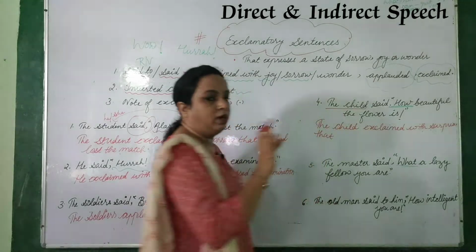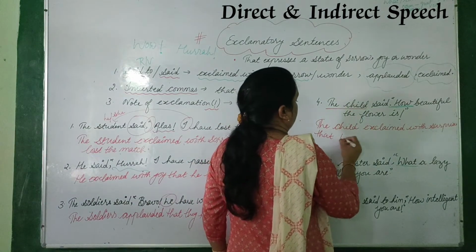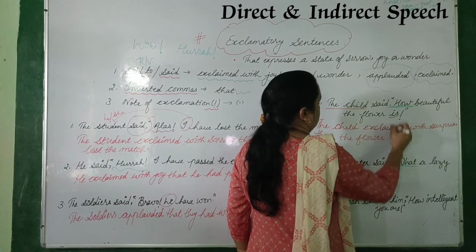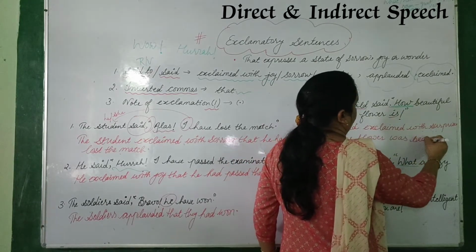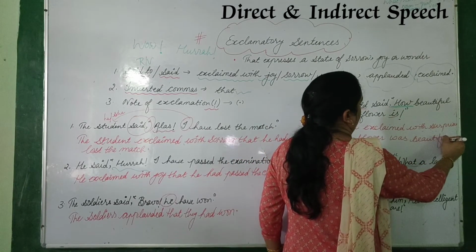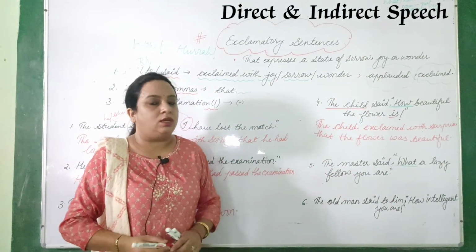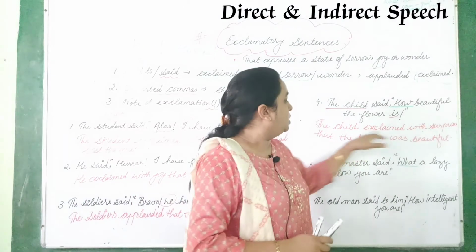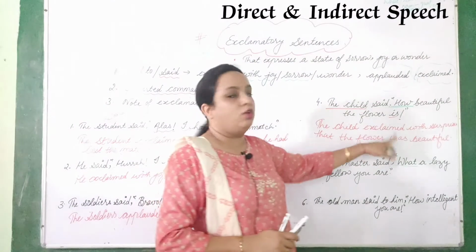Now this how and what you have to remove, okay? We are talking about the flower. The flower is changes into was, and what is the quality? Beautiful. So here we are not using the word very or great because we have shown this feeling with surprise. So the child exclaimed with surprise that the flower was beautiful.